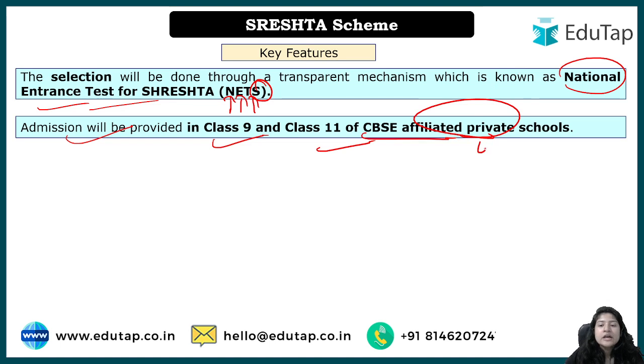How will it be checked? Basically, the last 3 years' result of that school will be checked. If in the last 3 years in 10th and 12th, because these are the most important exams in India, right? In 10th and 12th, if the particular CBSE school has been able to provide more than 75% pass percentage, it means that the school is good.